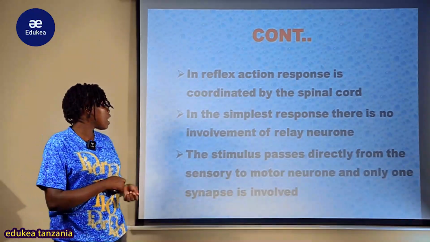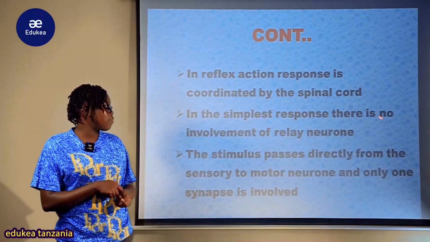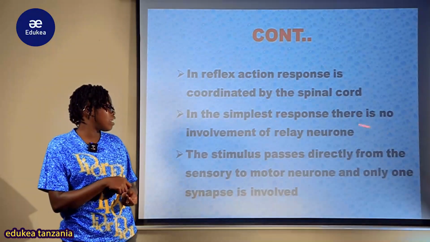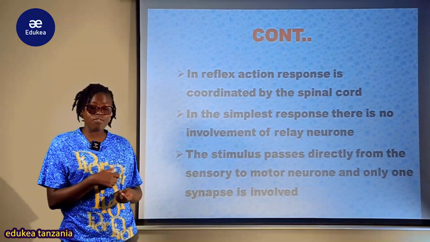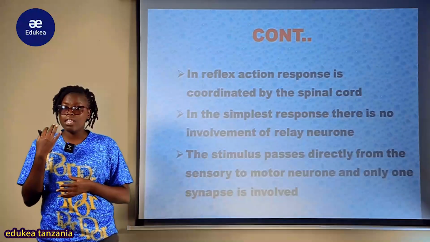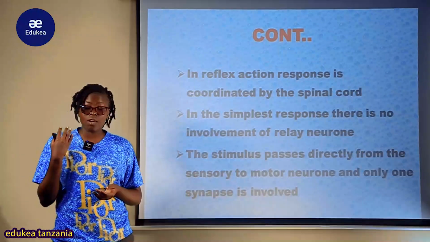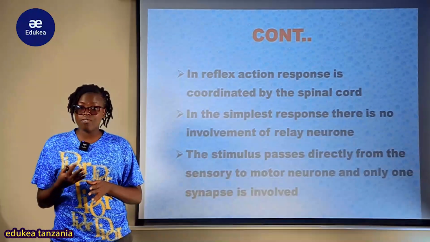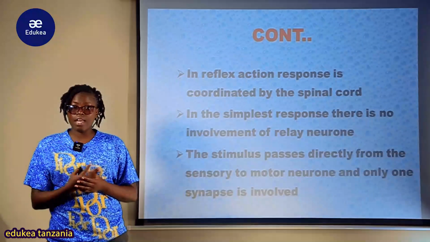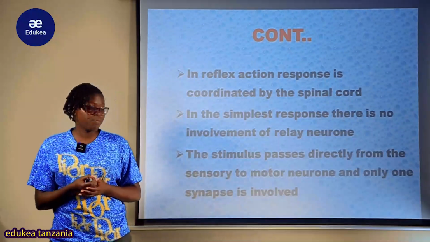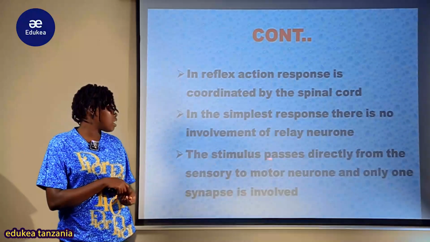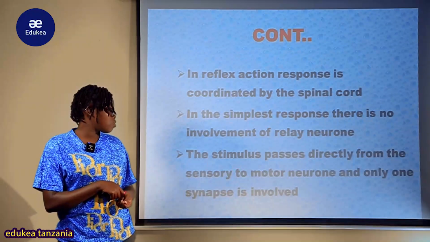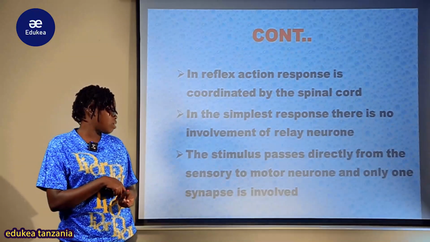Vile vile in the simplest reflex there is no involvement of the relay neuron, lakini ukiangalia katika coordinated au conditioned reflex action lazima the relay neuron aweze kuhusika katika brain. Vile vile the stimulus passes directly from the sensory to motor neuron and only one synapse is involved.